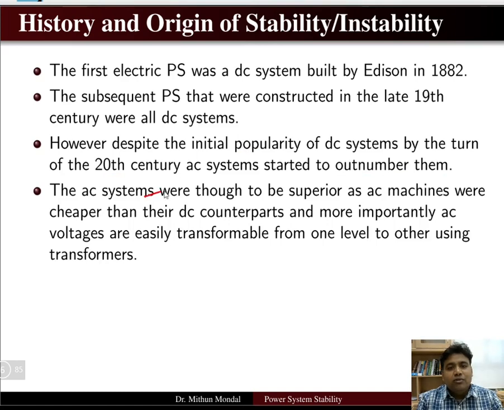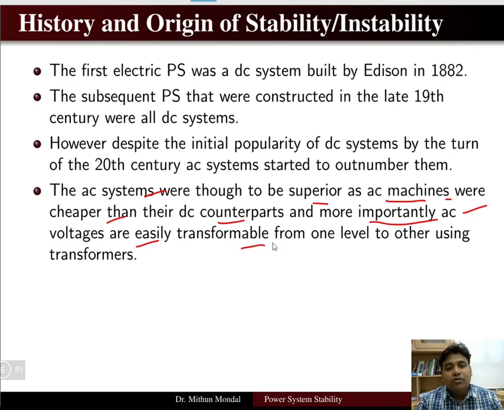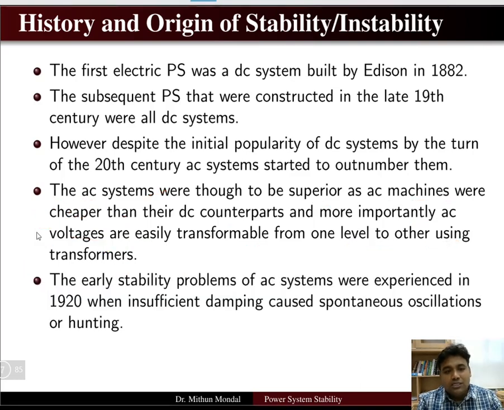The AC systems were thought to be superior, as AC machines were cheaper than the DC counterparts, and more importantly AC voltage is easily transformable from one level to another using a transformer. So using a transformer we can change the level of the AC voltage, and also the AC machines are cheaper as compared to the DC machine.